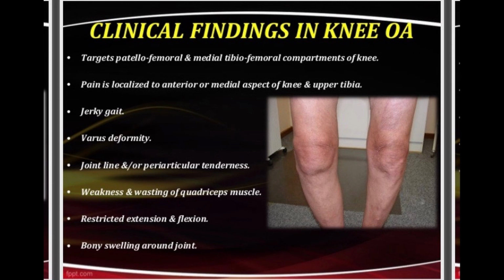And the third one is there is a jerky gait, varus deformity, joint line or periarticular tenderness, weakness and wasting of the quadriceps muscles, restricted extension and flexion. Because of the pain, movement is also restricted, and there is a bony swelling around the joint. So these all are the clinical findings present in the knee joint when there is osteoarthritis.